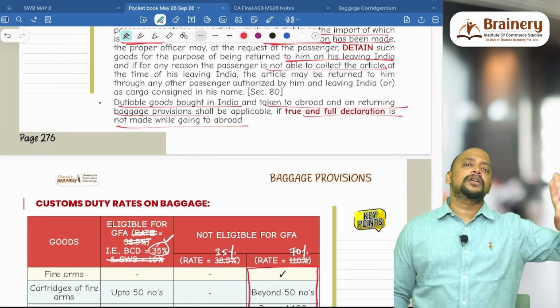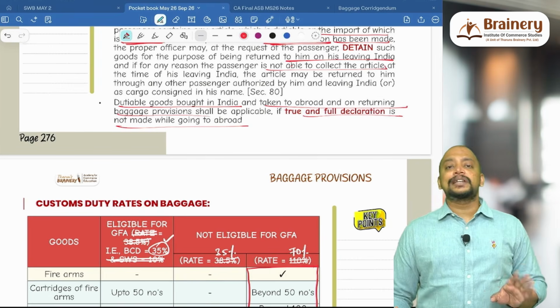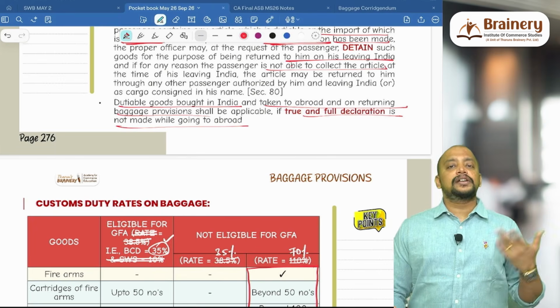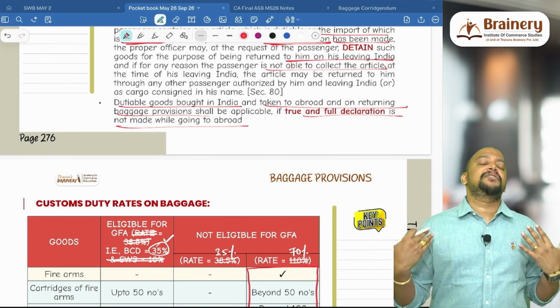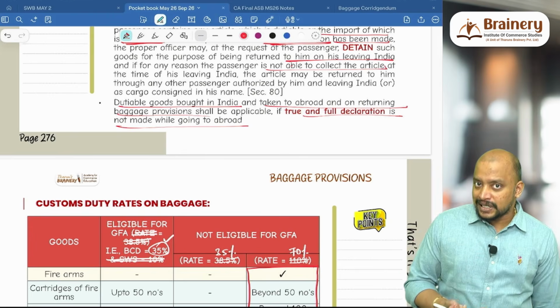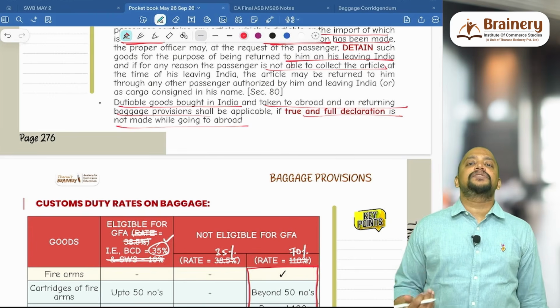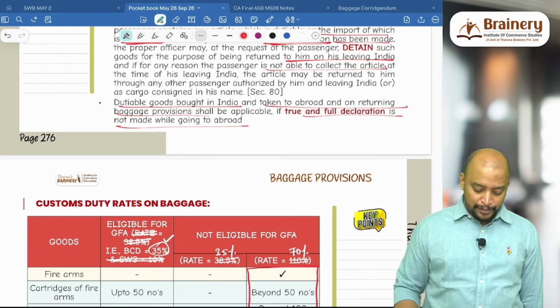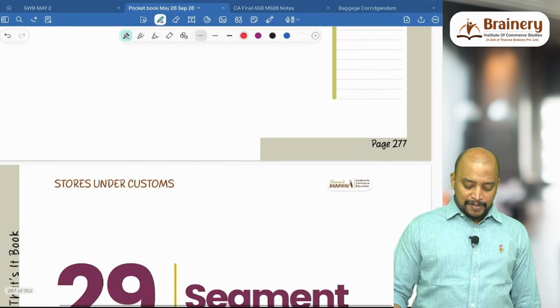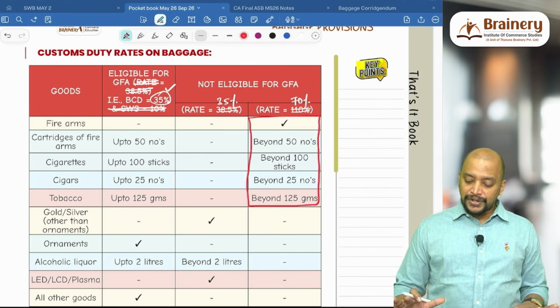That is, while going abroad, if you have taken some dutiable articles and have not made any true and full declaration, then when you are bringing those articles back, you have to pay the baggage duty. For example, we are wearing some jewelry and going, and at that time we have not given any declaration, and the same jewelry when we are bringing back, we have to pay baggage duty as if the jewelry is imported into India. That is that point. And the customs duty rate on baggage we already discussed. So this is about baggage provisions.